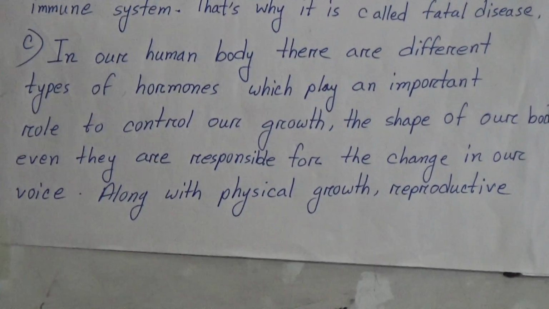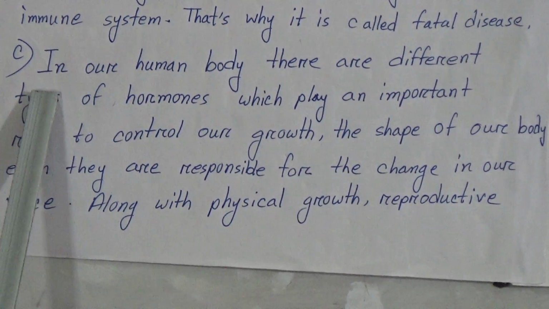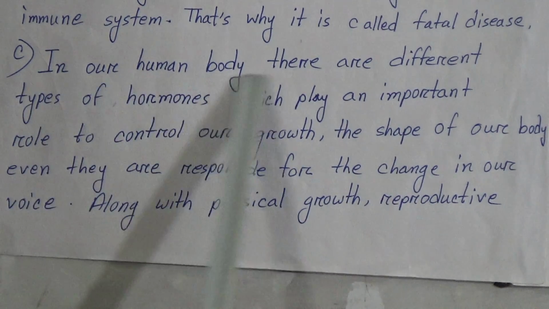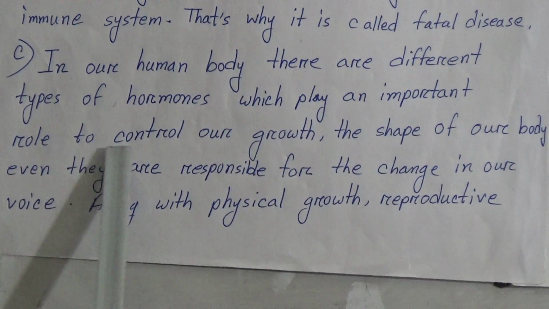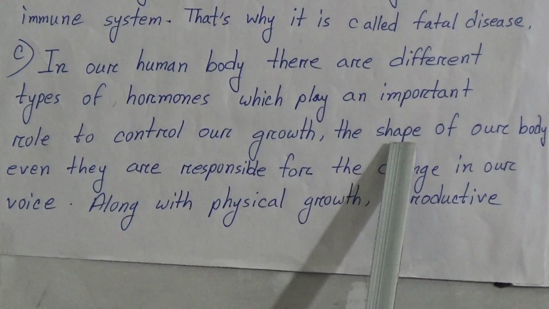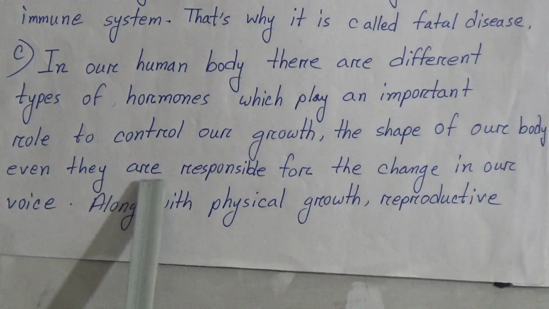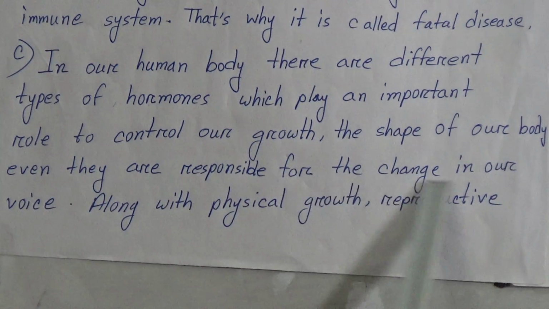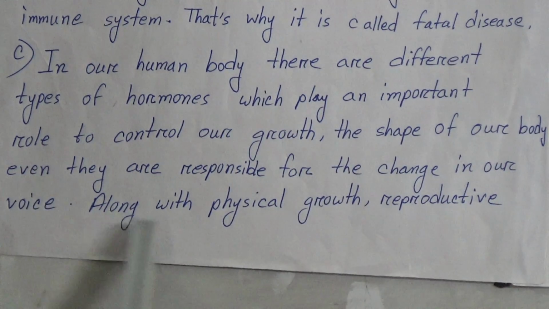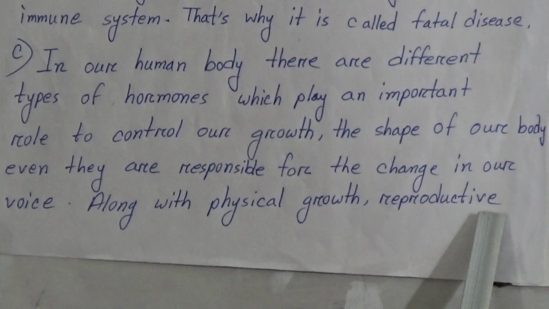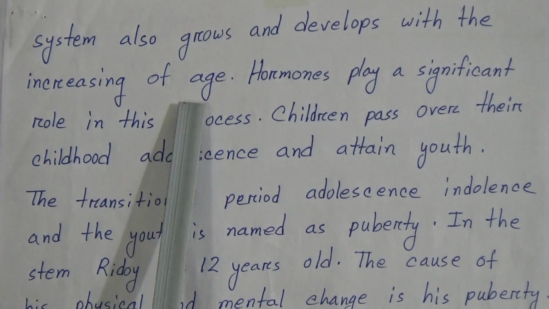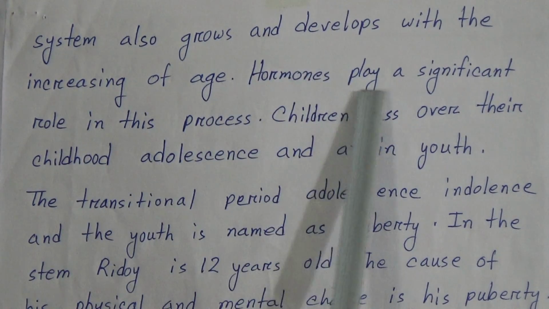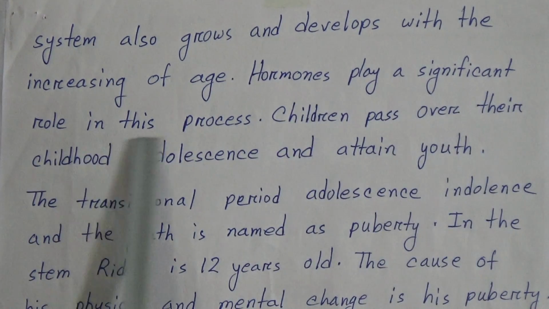Students, now C number answer is here. In our human body, there are different types of hormones which play an important role to control our growth, the shape of our body, even they are responsible for the change in our voice. Along with physical growth, reproductive system also grows and develops with the increasing of age. Hormones play a significant role in this process.